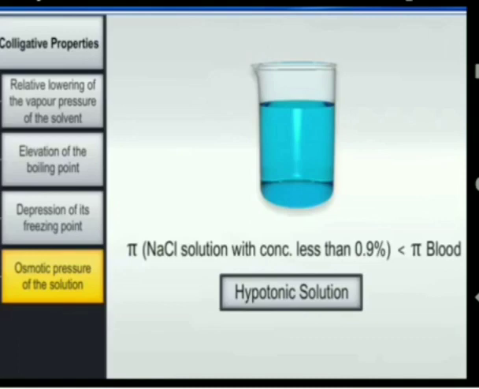In case of a NaCl solution with concentration less than 0.9%, it means inside a red blood cell there is higher concentration, and outside a cell there is less concentration. Such solutions are said to be hypotonic solutions. Inside a red blood cell there is high concentration, and outside a cell there is less concentration. And what will happen according to osmosis? The movement of solvent particles is from low concentration to higher concentration.